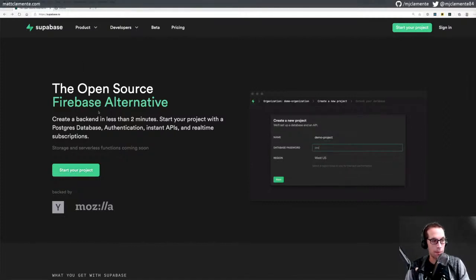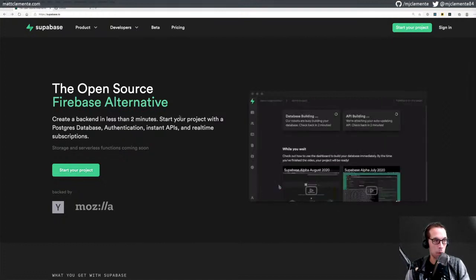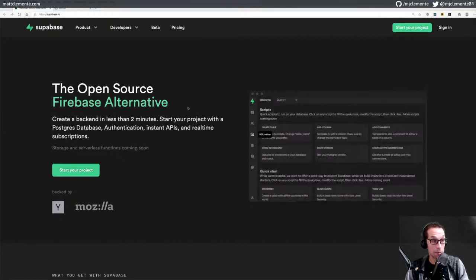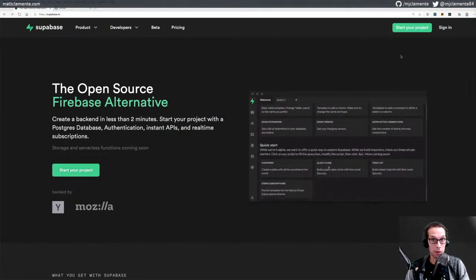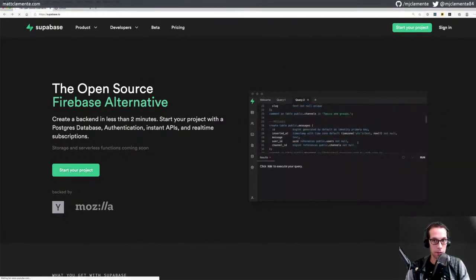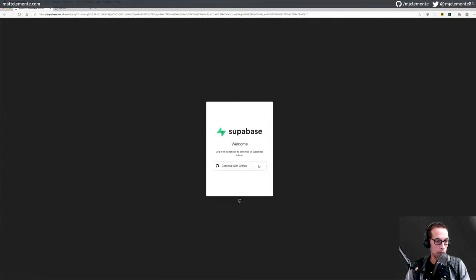Regardless, I saw the word Postgres, which is the back end of this, and instant APIs, and it was something that I wanted to explore. So I'm going to dive in. I'm going to see what we can do with it, and hopefully we can make some cool stuff. So I'm starting from zero here. The only thing that I know is that I think it uses GitHub for auth.